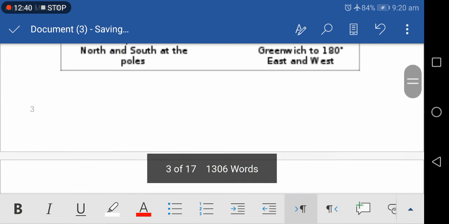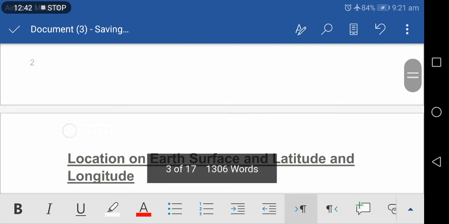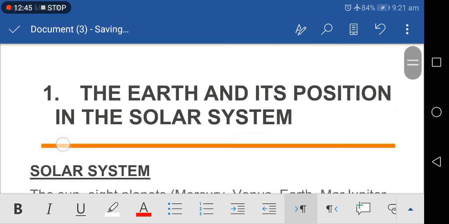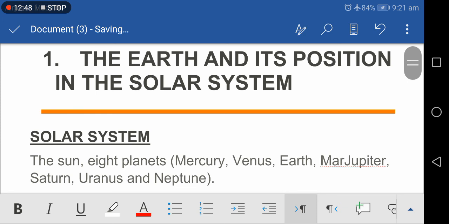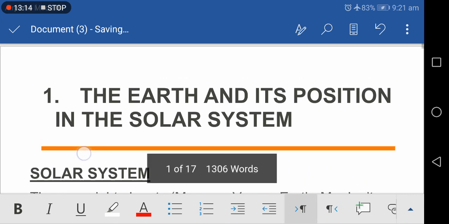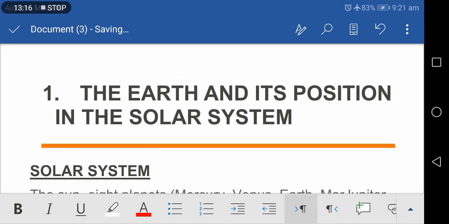And everything is done in this topic, the earth and its position in the solar system: the shape and size of the earth, location on the surface, latitude and longitude, parallels and meridians, great circles and small circles, inclination of the earth, motions of the earth and their effects, standard time and international time, earth and moon, calendar, solar and celestial time. I think everything is cleared in this video.